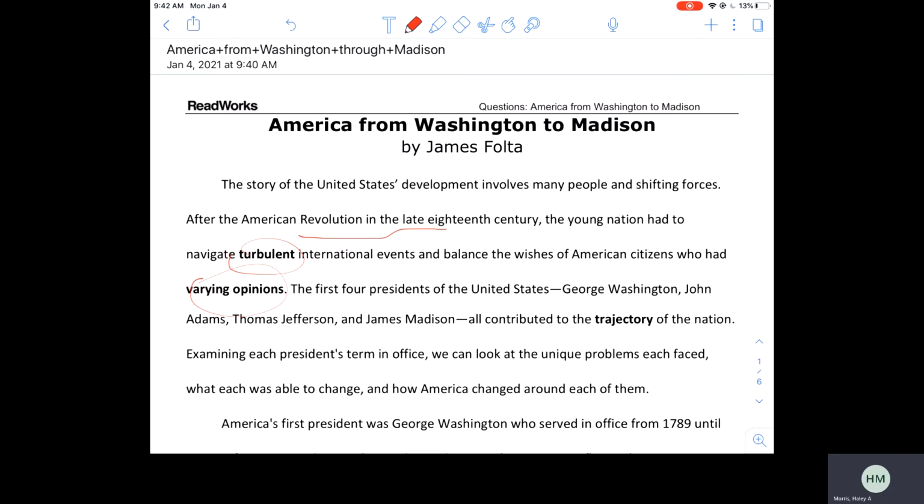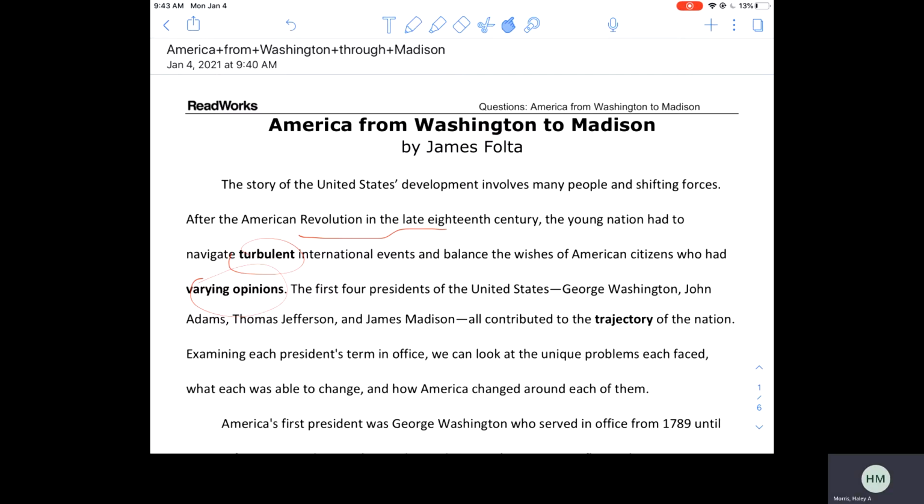The story of the United States' development involves many people and shifting forces. After the American Revolution in the late 18th century, the young nation had to navigate turbulent international events and balance the wishes of American citizens who had varying opinions. So at this point, you would write your synonym for turbulent and your synonym for varying opinions.